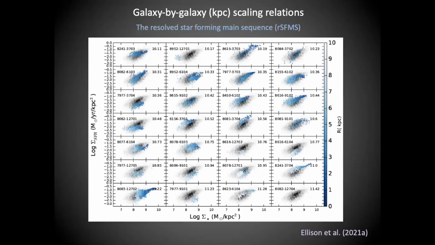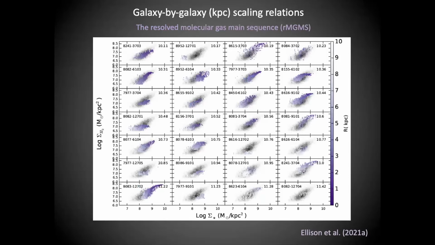We see the same diversity in the star-forming main sequence. So again, some of these relations are above the average, some are below, and also there are quite different shapes. Sometimes it's somewhat linear, other times it has a turnover at high stellar mass. So again, great diversity from galaxy to galaxy. And then we see the same diversity when we look at the resolved molecular gas main sequence. So then the question is, what is regulating these different scaling relations from galaxy to galaxy?